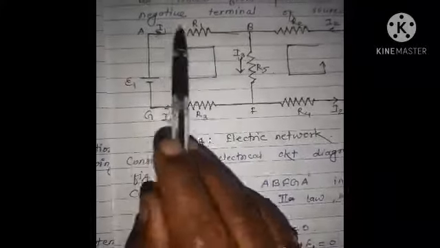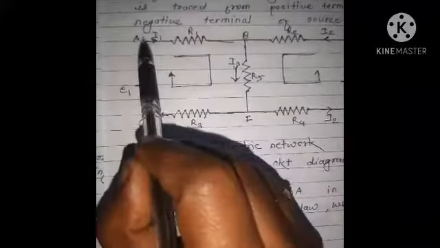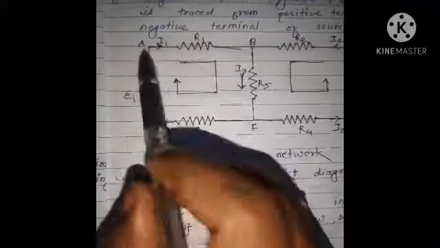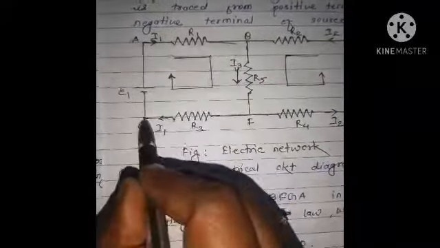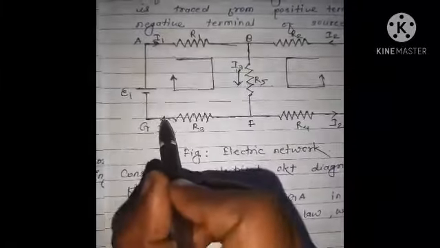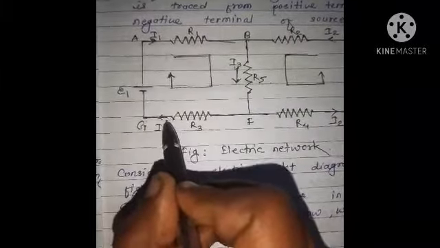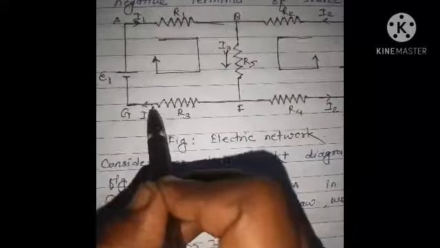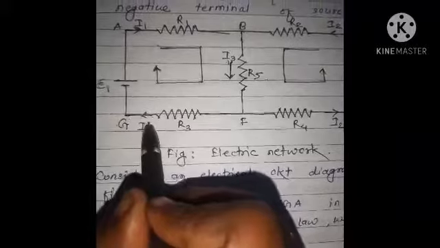Similarly, if we trace the loop AGFBA in anti-clockwise direction, then the potential difference is taken as positive because the loop is opposite to the direction of current.